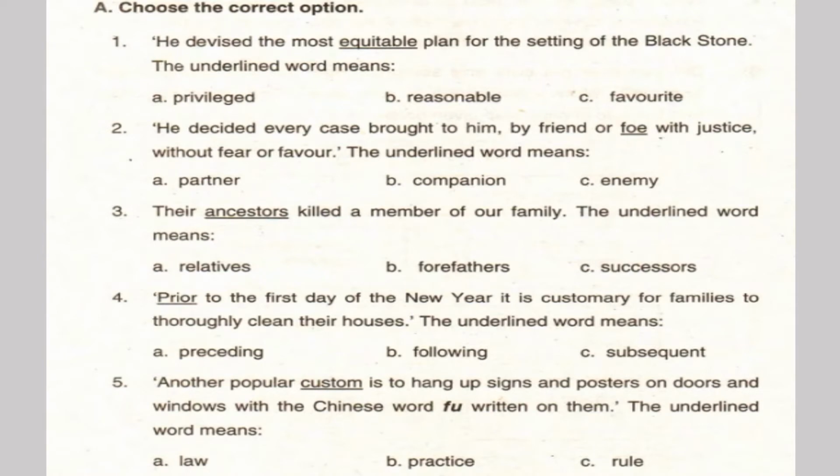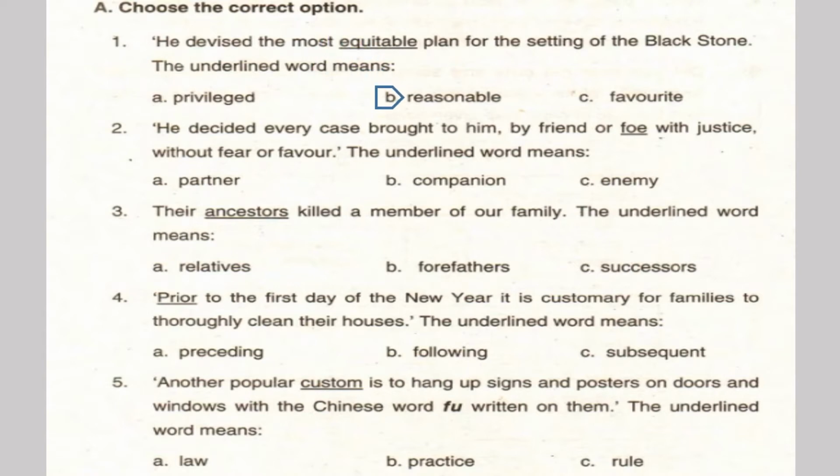Choose the correct option. 1. He devised the most equitable plan for the setting of the black stone. The underlined word, equitable, means that which is based on balance and justice.